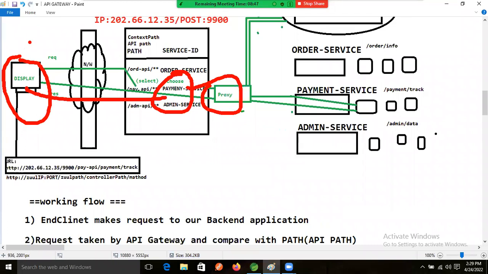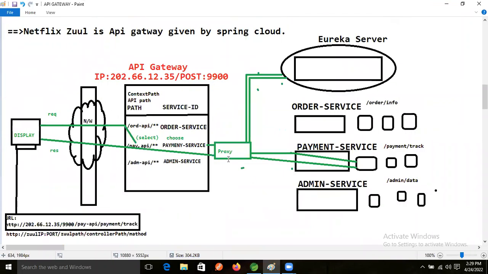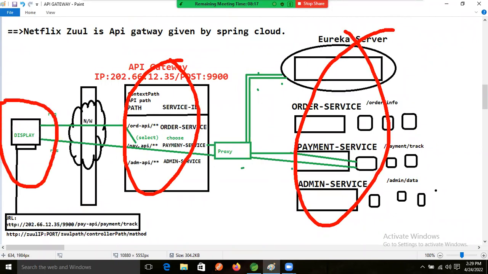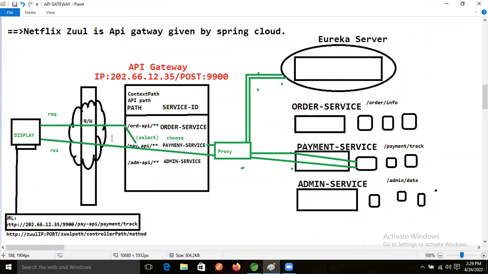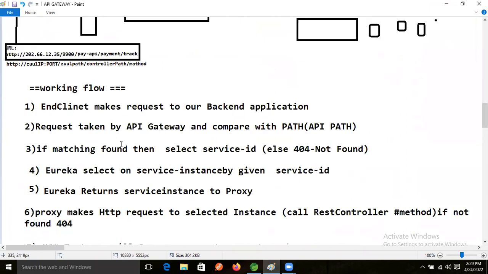Okay, so now let's work on the practical area, guys. Now let's do the practical: how we will write the coding part, how we will write the API gateway code, as well as making the request to the client. Everything I have been explaining since yesterday, every step, every word will come in this project.